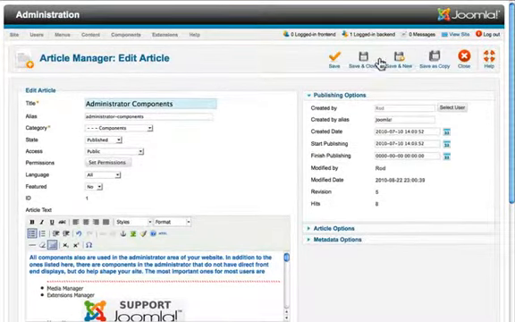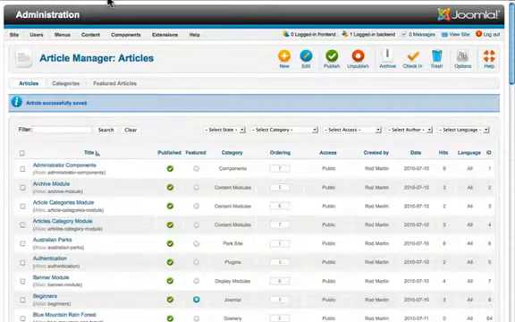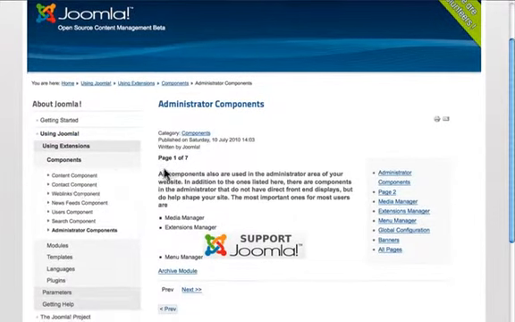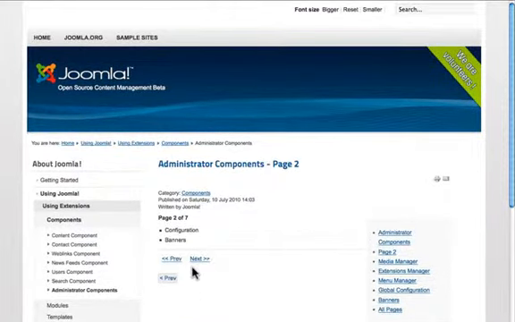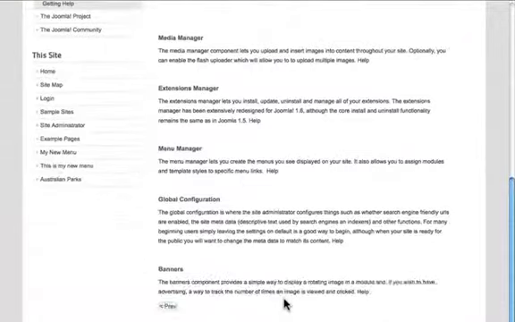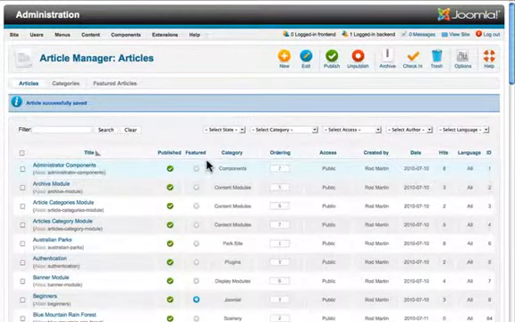Alright, so let's go take a look at this article, which we've now totally corrupted. You notice I have page 1 of 7. There's the link to that other article I inserted. The next page. The next page. As you can see, I totally ruined this article. Joomla automatically sets up a table of contents for me, as well as lets me see all pages at once. And that's article administration.